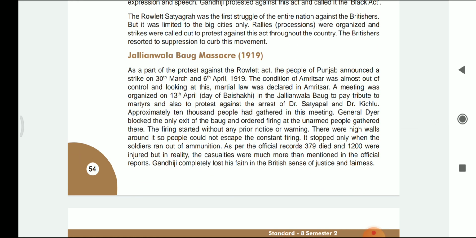Rowlatt Satyagraha was the first struggle of the entire nation against the Britishers. It was limited to the big cities only. Rallies or processions were organized and strikes were called out to protest against this act throughout the country. The Britishers resorted to suppression to curb this movement, and hence this was the first struggle where the entire nation came together in order to protest against the Britishers. It was limited to big cities only, but rallies were organized to protest against this act throughout the country.